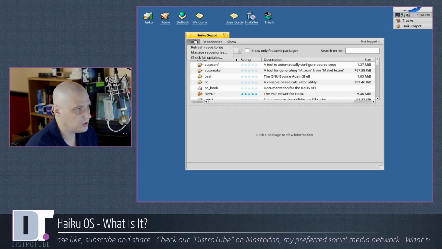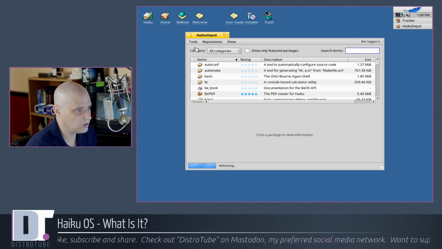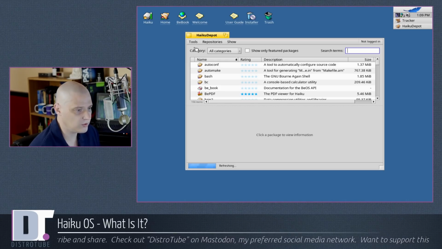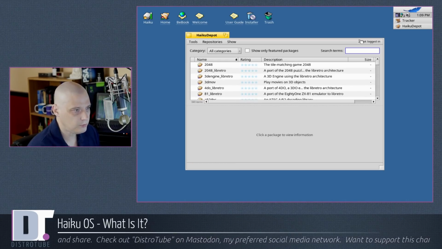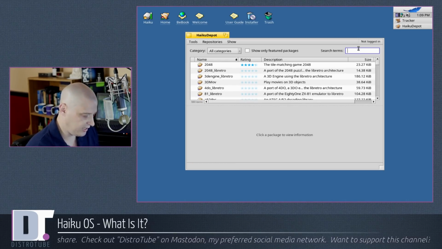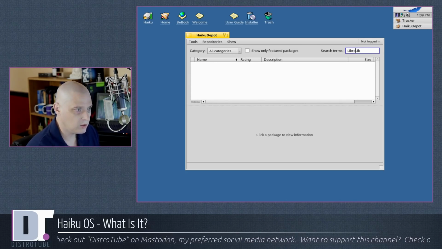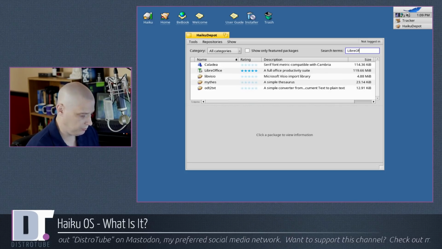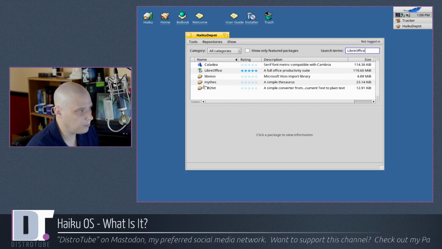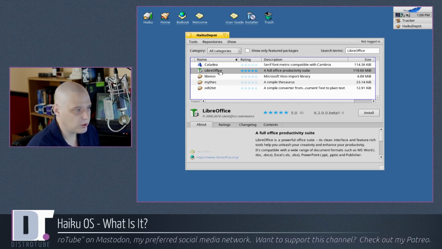Let's see. All repositories, Haiku, refresh repositories. Yeah, let's refresh the repositories. Because I know LibreOffice is in the Haiku repos. I mean, I got that straight from their official website, the Haiku website, because it was big news. LibreOffice, right here. We wanted to install it.